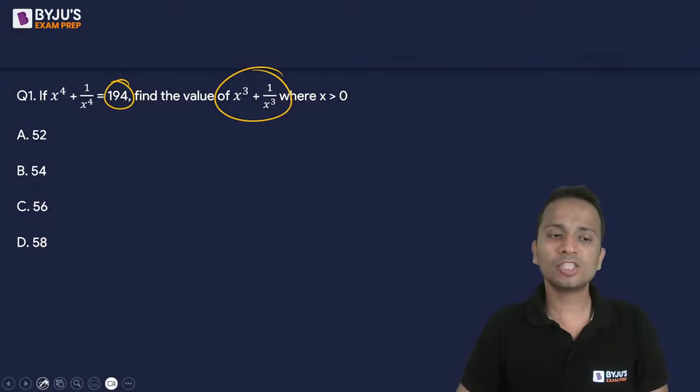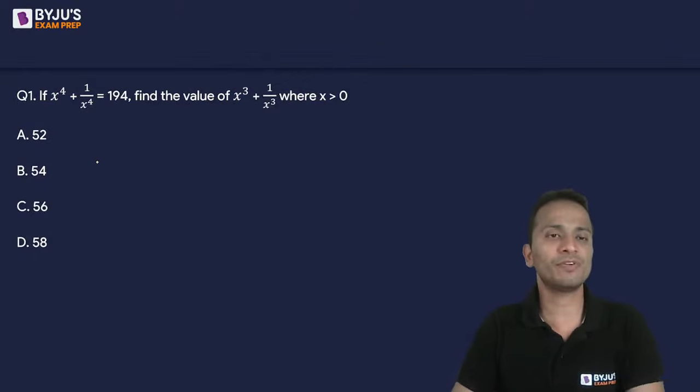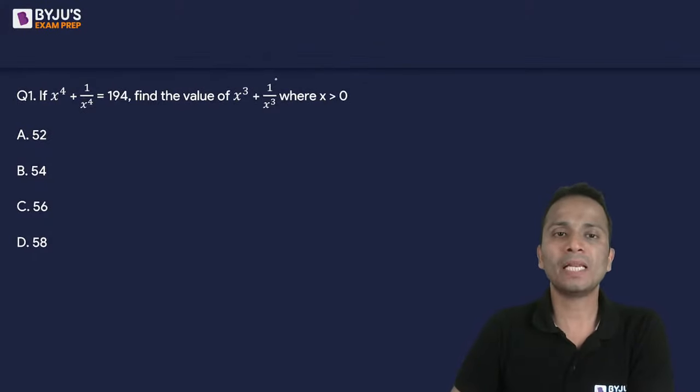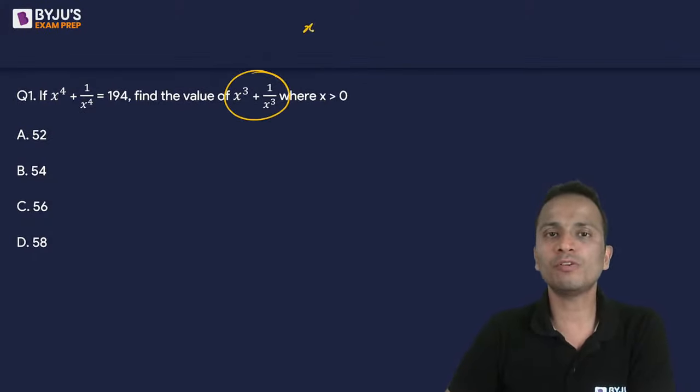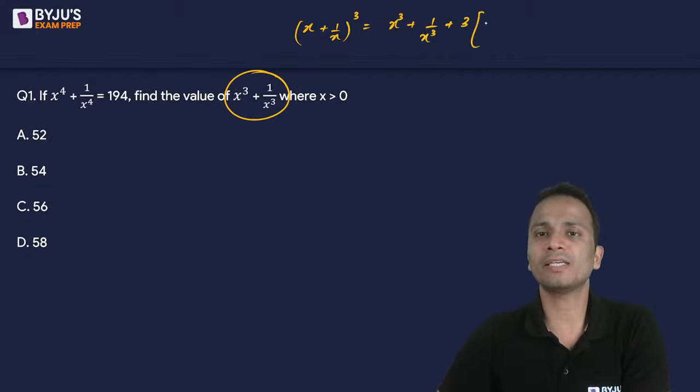Okay. Chaliye, let's solve this question. I've given you more than a minute. Kirti has given an answer, option A, that is 52. So let's check it out. Now I need this, so I'll use a formula, x plus 1 upon x whole cube. We will apply the formula of a plus b whole cube. So it will give me x cube plus 1 upon x cube plus 3 bracket x plus 1 upon x.